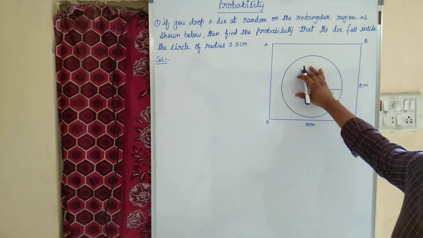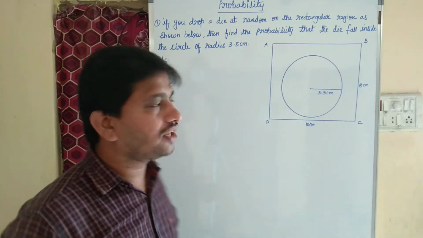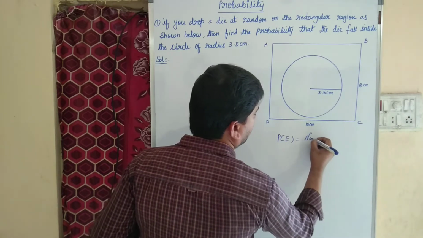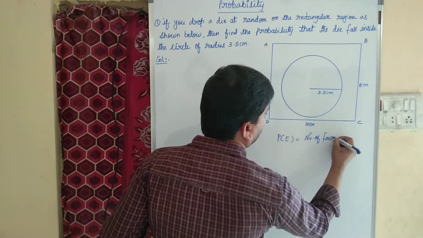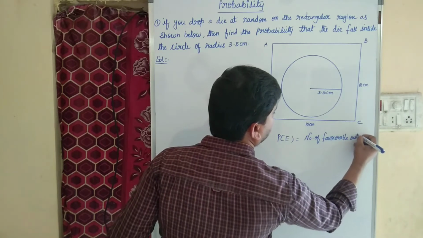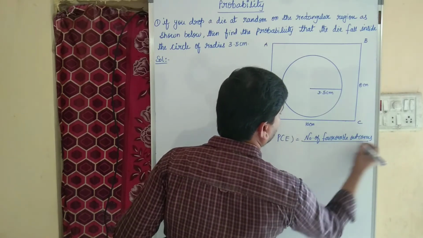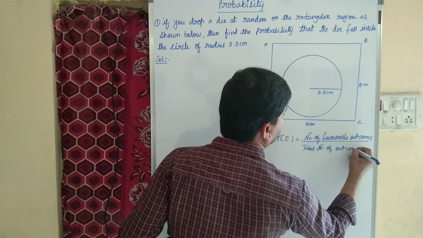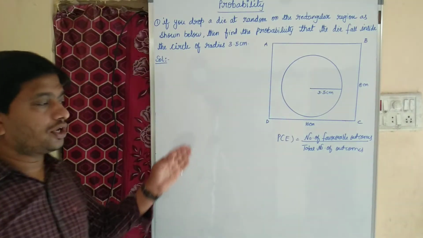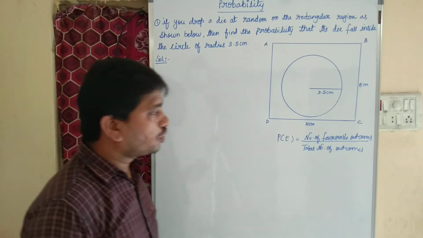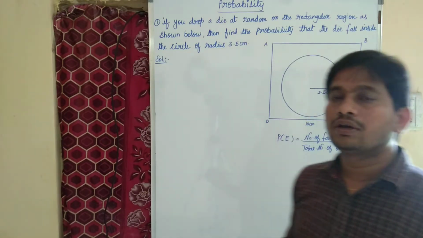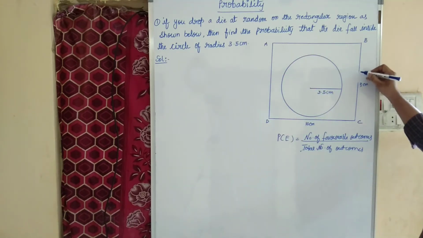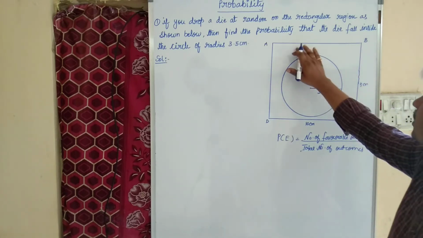So what is the question? We know that for the probability of an event, we have a formula: probability of an event P of E equal to number of favorable outcomes to the total number of outcomes. This is our formula, probability of an event. Total number of outcomes is nothing but total area of rectangular region, because your total area is the rectangular region.